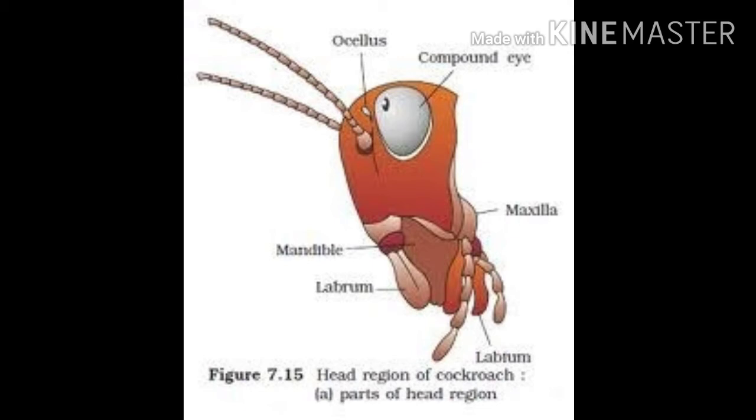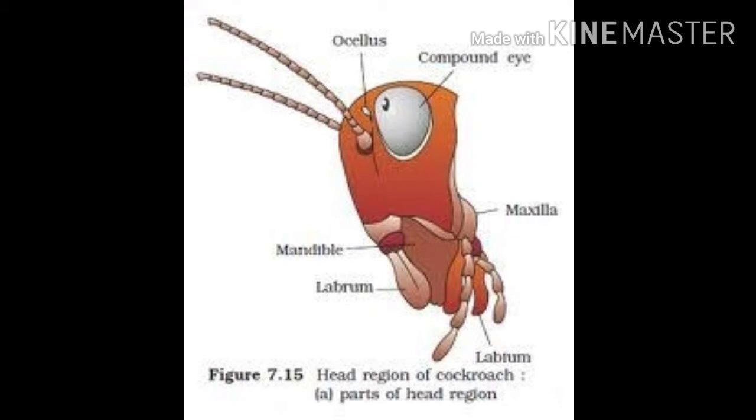So next we discuss the thorax. Thorax has 3 regions: prothorax, mesothorax, metathorax. The head is connected with the thorax by a short extension. Prothorax is called the neck or cervicum. So next, cockroach has 3 pairs of legs, so it is called hexapoda. Each leg consists of 5 segments: coxa, trochanter, femur, tibia, tarsus.